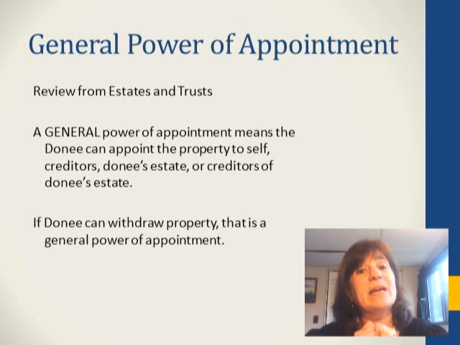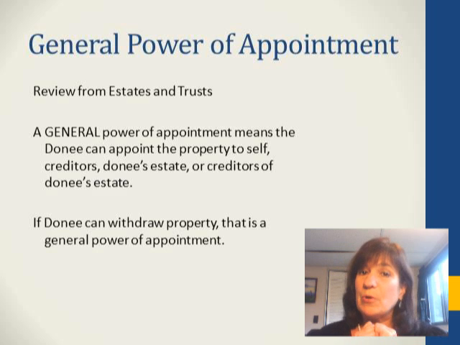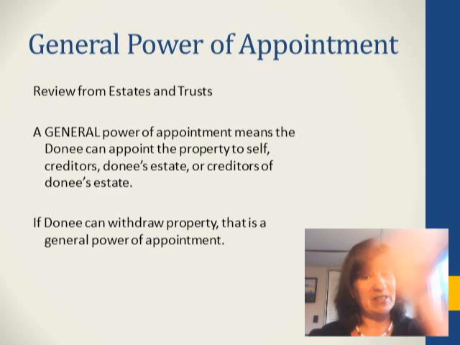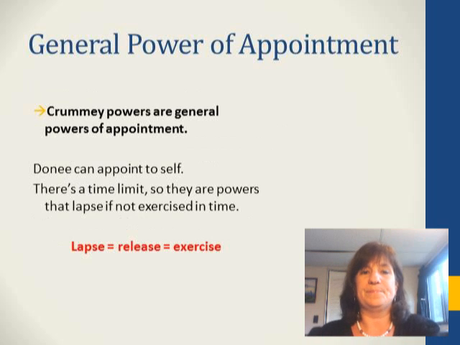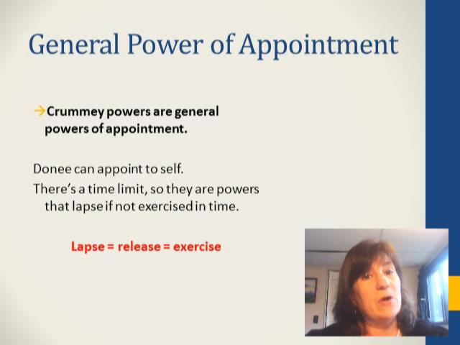If the donee can withdraw the property, that's a general power of appointment. Right? If you can withdraw the property, it means you could give it to anybody you want, including yourself, including your creditors. Crummey powers are general powers of appointment. We didn't really call them that, but think about it. If you have a right to withdraw property, you have a right to take it for yourself or your creditors.